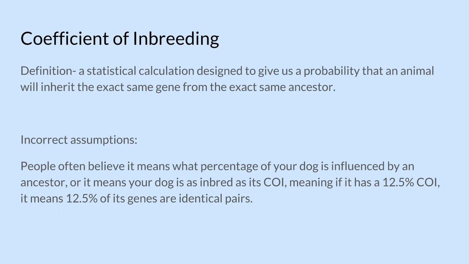So what is the coefficient of inbreeding? It's a statistical calculation designed to give us a probability that an animal will inherit the exact same gene from the exact same ancestor. There are a lot of incorrect assumptions about what the coefficient of inbreeding is. People often believe it means what percentage of your dog is influenced by an ancestor, or that your dog is as inbred as its COI, meaning if it has a 12.5% COI, it's 12.5% inbred, or 12.5% of its genes are identical pairs.